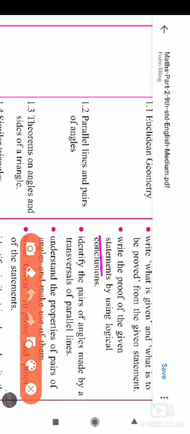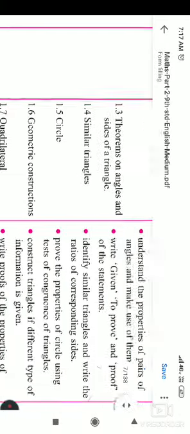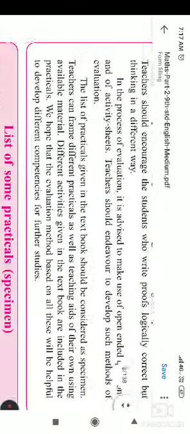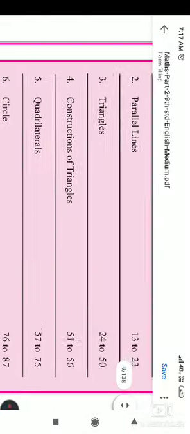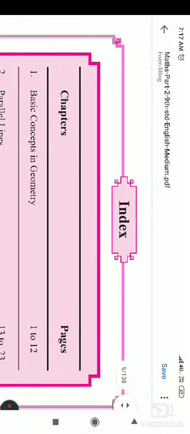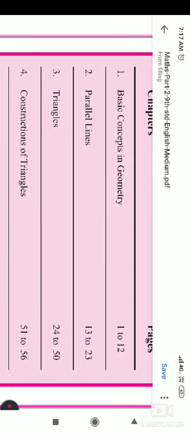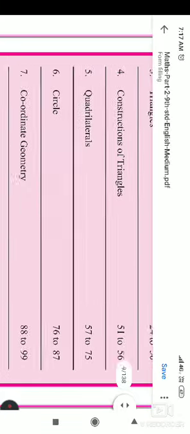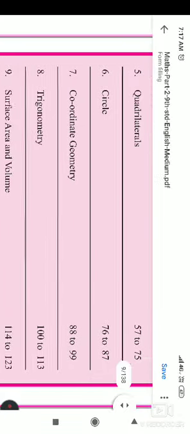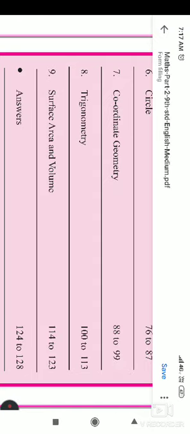For example, write the proof of a given statement, and identify the pair of angles made by the transversal and the parallel lines. These competencies are developed after studying the lesson. Then afterward the index is provided. In this index you see the basic concepts in geometry, parallel lines, triangle, construction of triangle, quadrilateral, circle, coordinate geometry, trigonometry, and surface area and volume. These 9 lessons are what we are going to study in standard 9th.